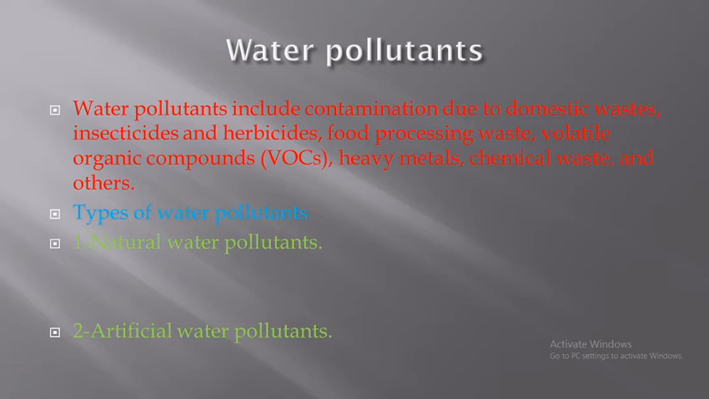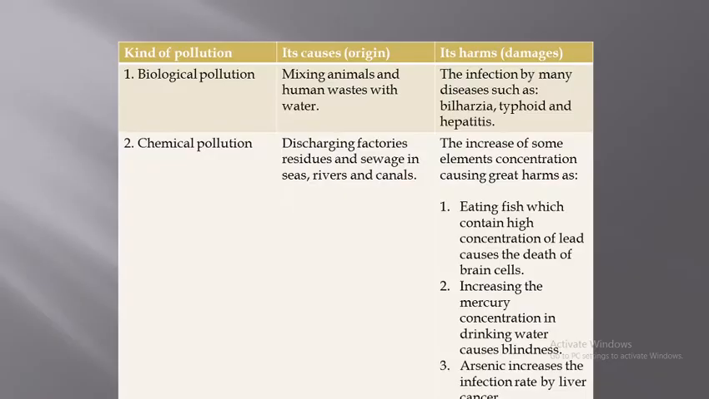They arise from different human activities. They are classified into four types. First is the biological pollution, second is the chemical pollution, third thermal pollution, and then finally the radiant pollution. Let's start with the biological pollution.